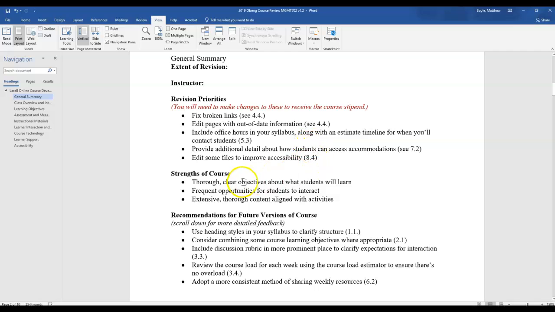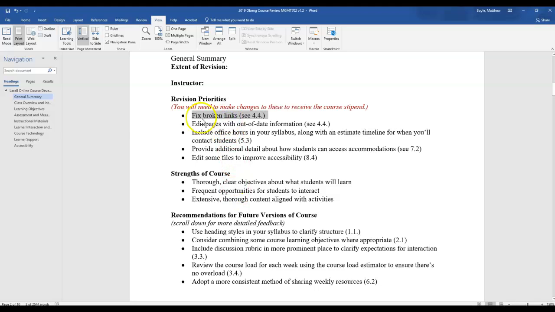Things that were great about this course is that you had really thorough, clear objectives about what students need to learn. You had a lot of opportunities for students to interact and work through the assignments, and you had extensive, thorough content that's all aligned with your activities. You do have some things that you'll need to fix before we can award the course stipend.